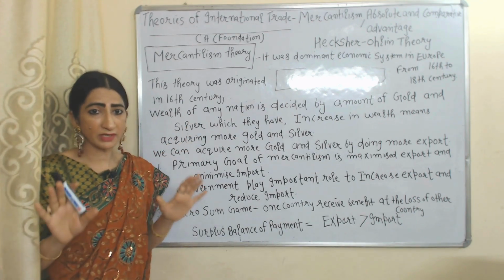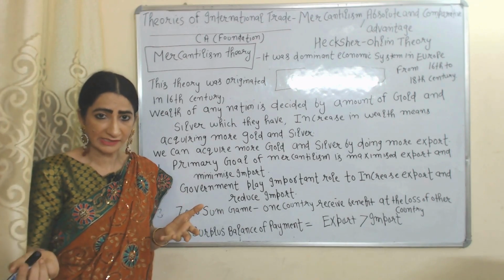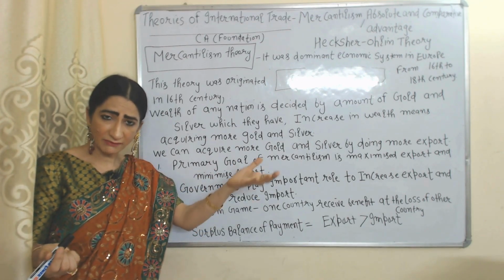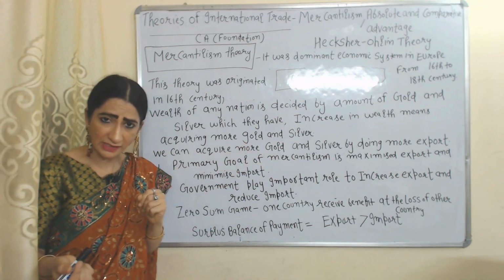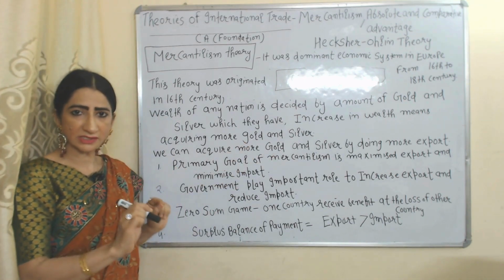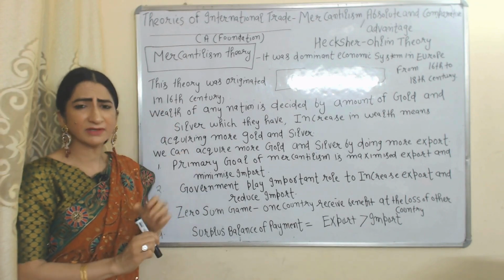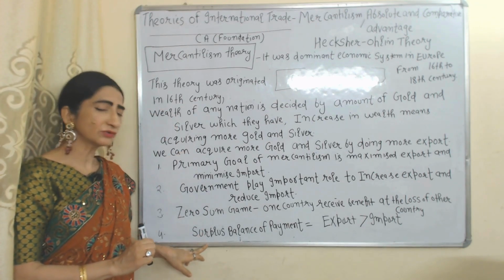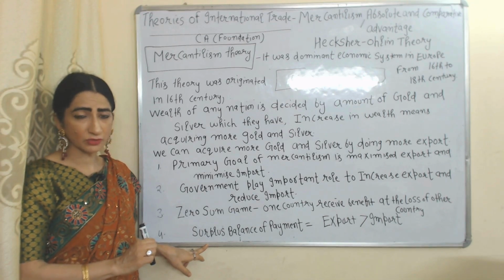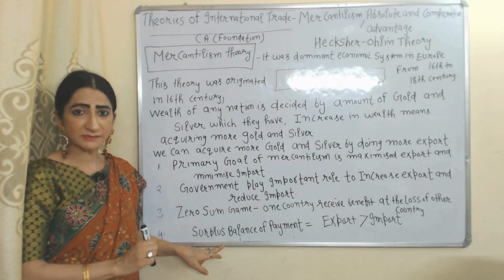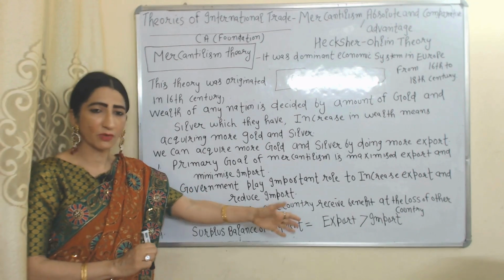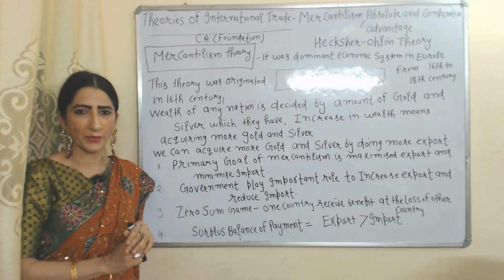As we know, more imports are harmful for all countries. So you are receiving benefit at the loss of another country. It is called a zero sum game. According to this theory, our balance of payment should always be in surplus. Surplus balance of payment means our export should be more than our import.